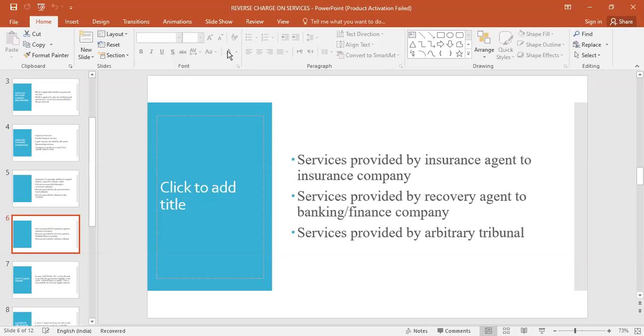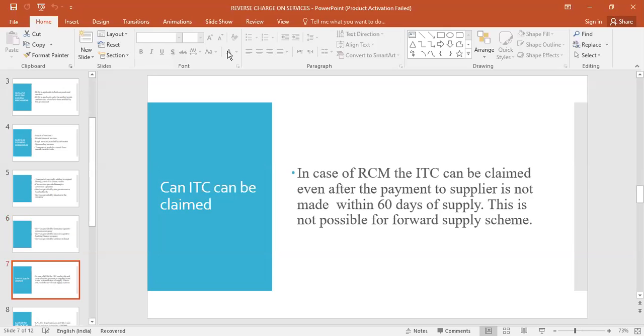Similarly, services provided by a recovery agent to a banking or finance company. The banking or finance company has to pay reverse charge mechanism tax on the service provided by the recovery agent. In the same way, services provided by a tribunal, an arbitral tribunal. So the different courts and tribunals quote on different cases, and those receiving the services have to pay reverse charge mechanism. These are a comprehensive list of services which come under the RCM in the GST.